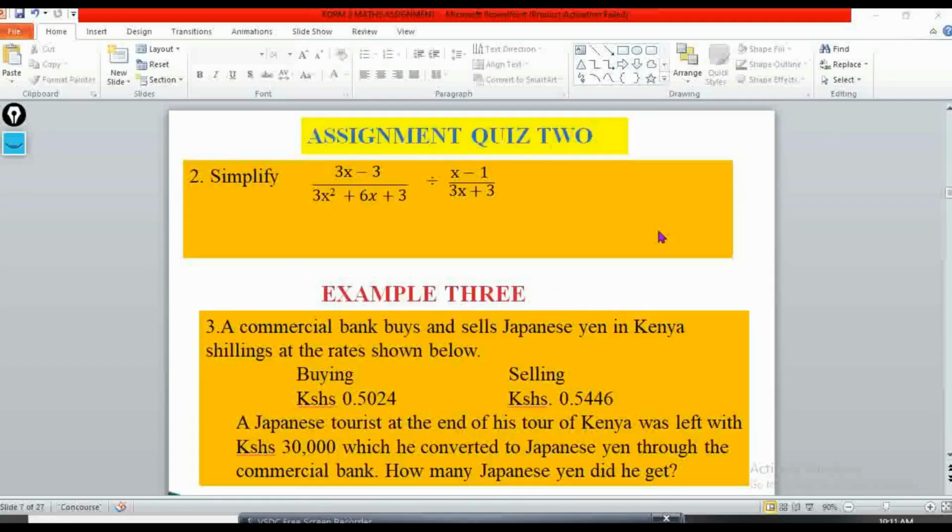Assignment question number 2. Simplify 3x minus 3, everything divided by 3x squared plus 6x plus 3, divided by x minus 1 over 3x plus 3. So that's the equation. You can write that, then do it. There we go. Example 3.